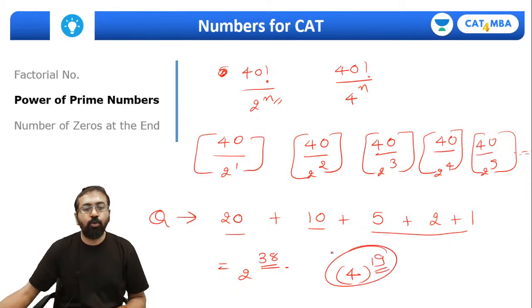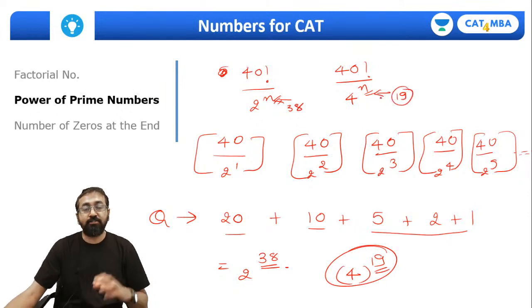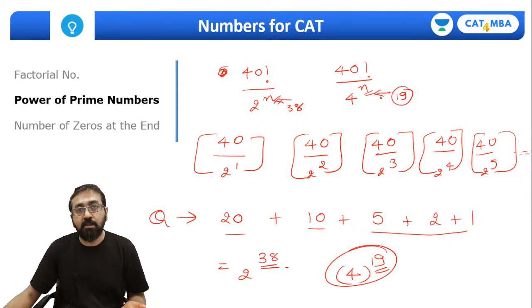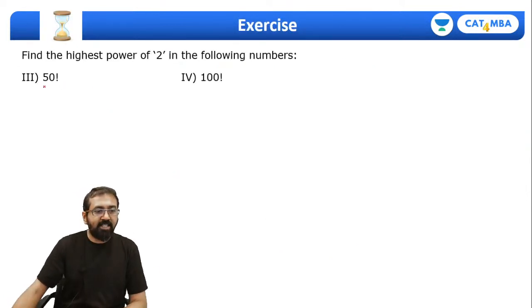So what is the power of 4 in this 40 factorial? It's 19, right? So this will come out to be 38, and this will come out to be 19. This is how you can find the power of any composite number in a given factorial number. Apply that concept over here, and you can find the power.